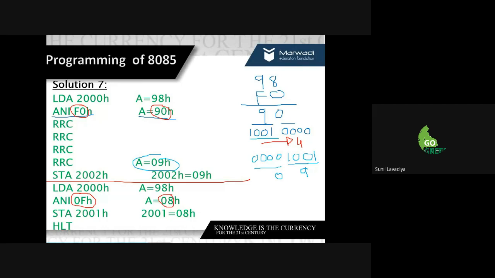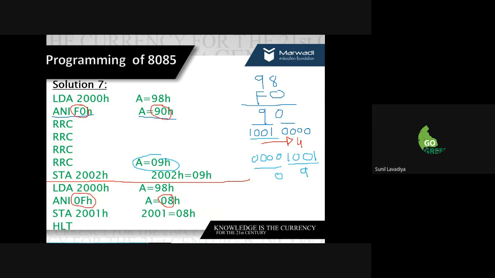RRC means rotate right carry, which means the data is entirely shifted to the right side. If I shift one time, the data changes bit by bit.